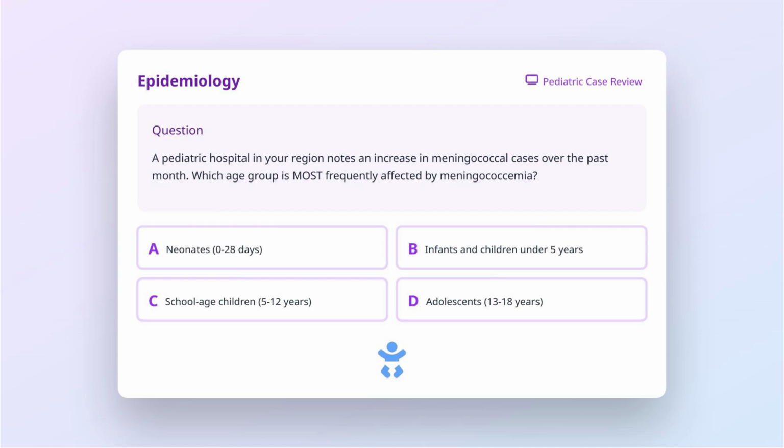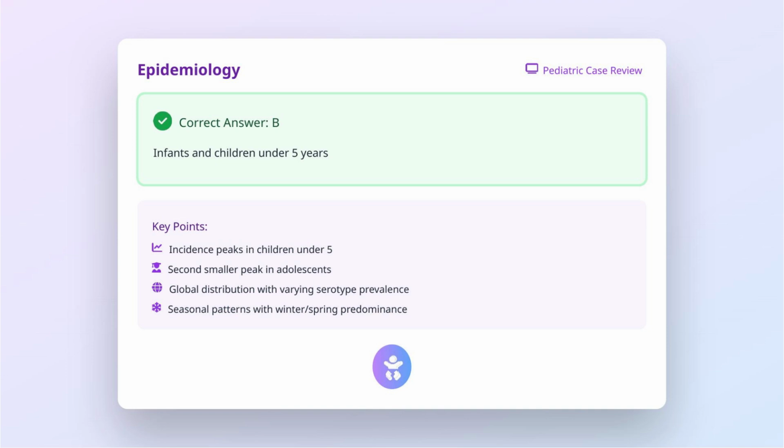A pediatric hospital in your region notes an increase in meningococcal cases over the past month. Which age group is most frequently affected by meningococcemia? Is it A, neonates from 0 to 28 days? B, infants and children under 5 years? C, school-age children from 5 to 12 years? Or D, adolescents from 13 to 18 years? The correct answer is B.